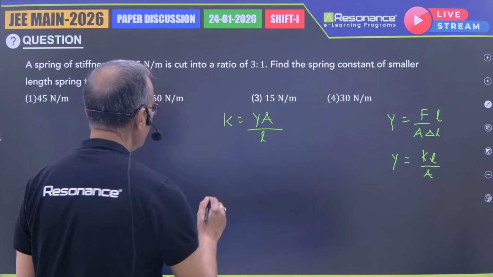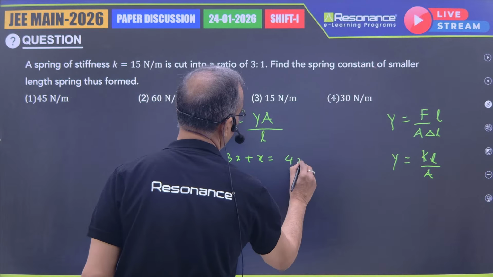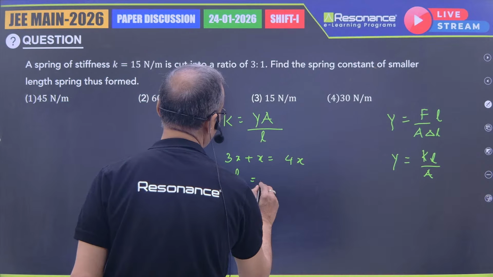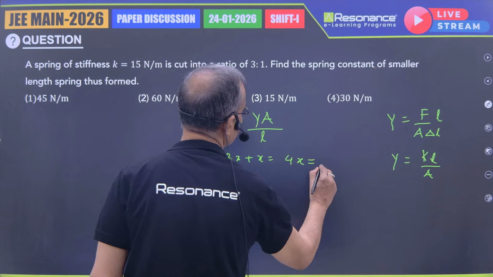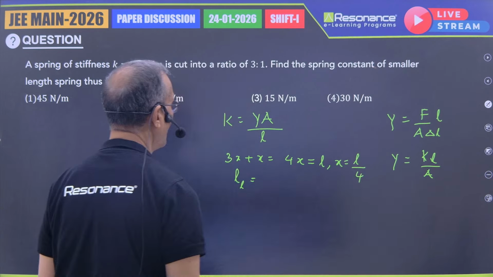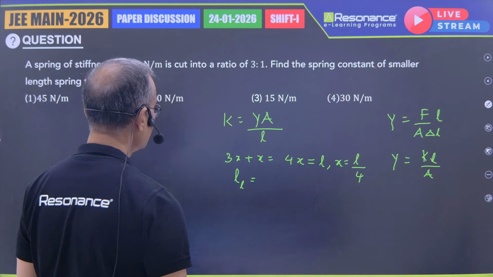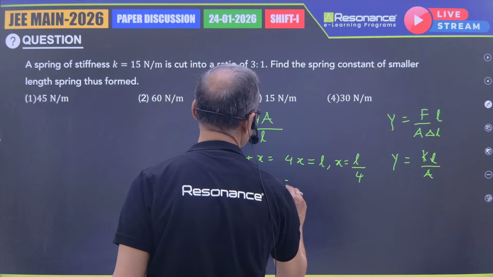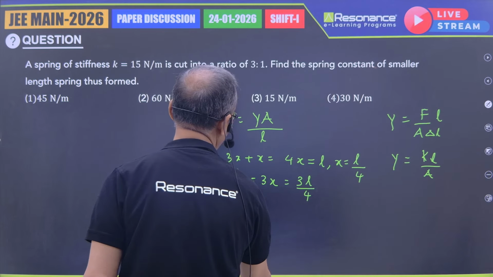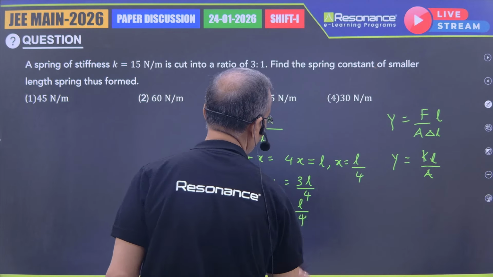It means 3x plus x, which is 4x equal to L, so x equals L by 4. The larger part is 3x, that is 3L by 4, and the smaller length is simply x, which is L by 4.